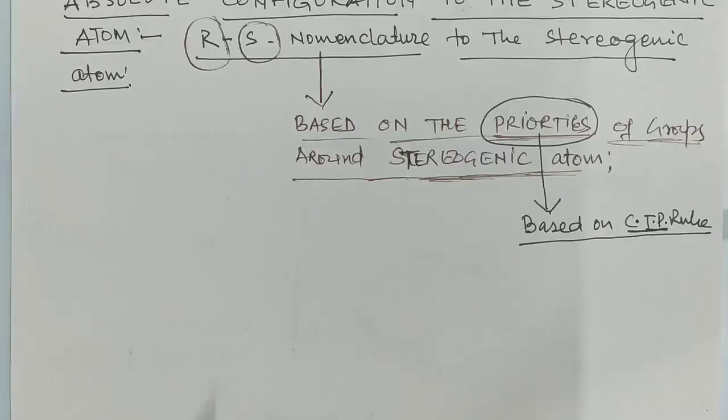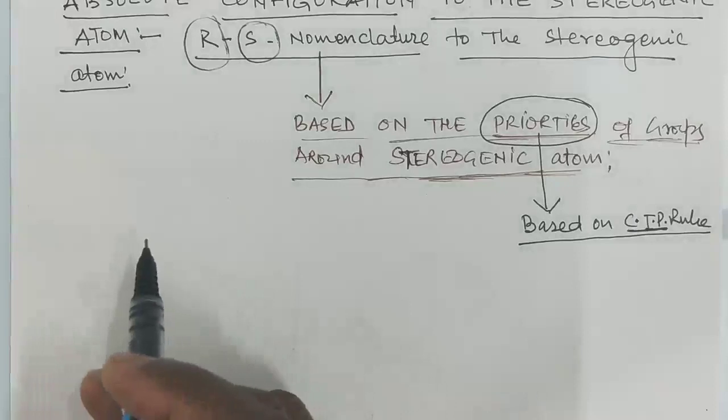Suppose the molecule is given in Fisher projection formula, or in 3D formula, dash formula, or even in cyclic molecules, whatever the situation is, I am giving you the method of absolute configuration for the molecules.